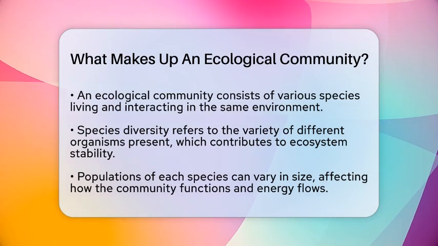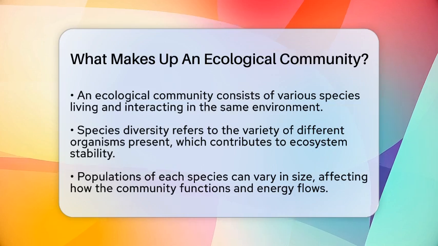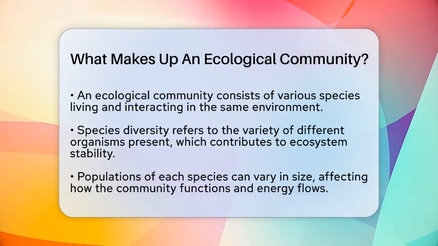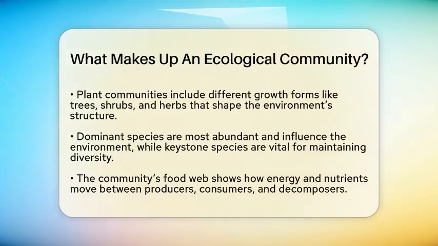Next, populations of each species can be big or small. Population abundance refers to how many individuals of each species live in the area. Some species might be very common, like grass in a meadow, while others are rare, like a certain type of orchid. The balance of these numbers influences how the community functions and how energy flows through it.